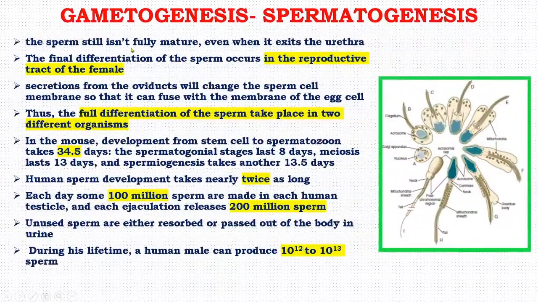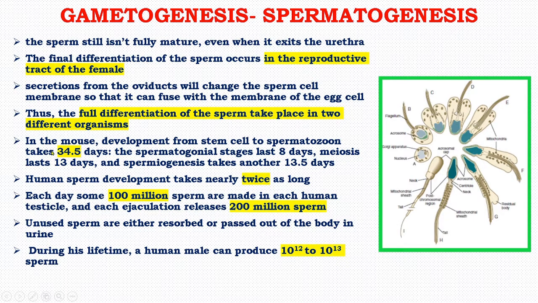The sperm still is not fully mature even when it exits the urethra, and the final differentiation occurs in the reproductive tract of the female. Secretions from the oviducts change the sperm cell membrane so that it can fuse with the membrane of the egg cell. Therefore, the full differentiation of the sperm takes place in two different organisms.